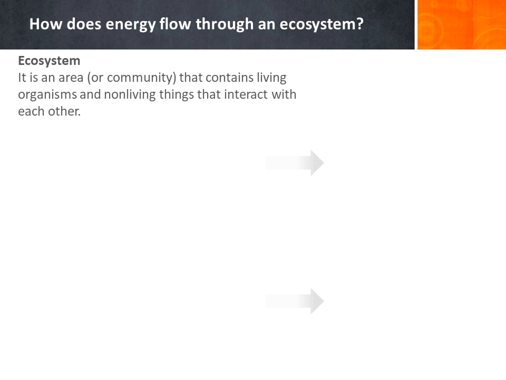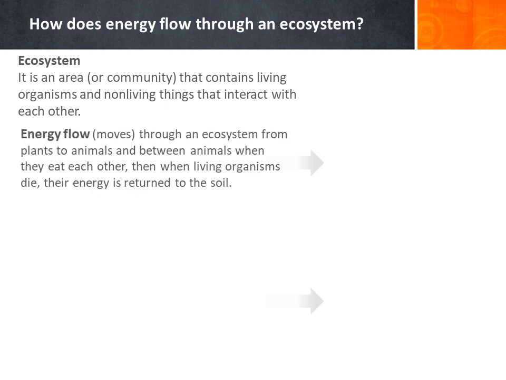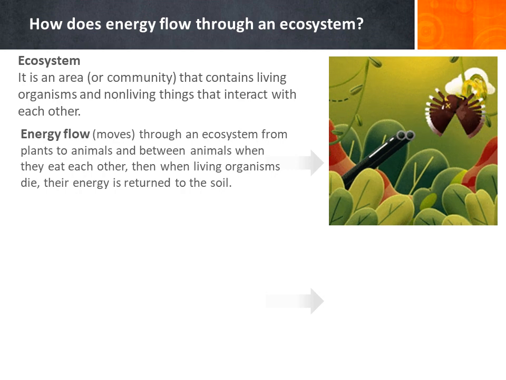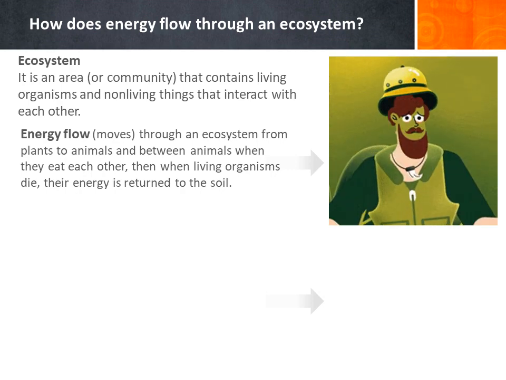An ecosystem is an area or community that contains living organisms and non-living things that interact with each other. Energy flow moves through an ecosystem from plants to animals and between animals when they eat each other. Then when living organisms die, their energy is returned to the soil.